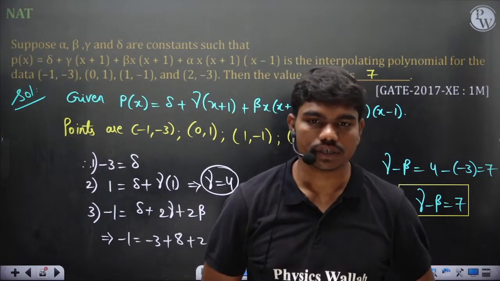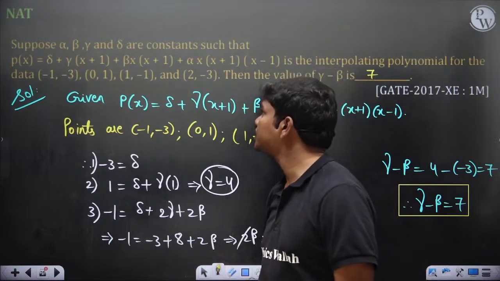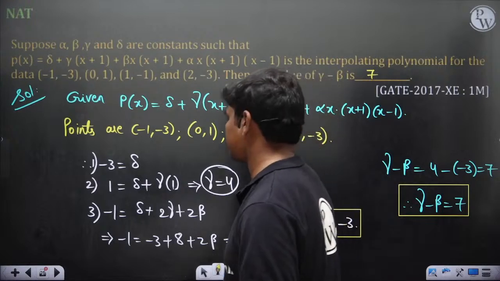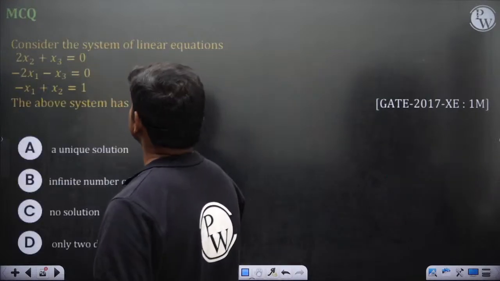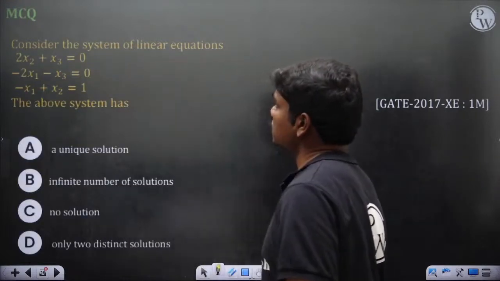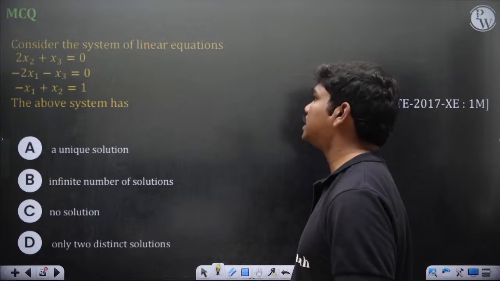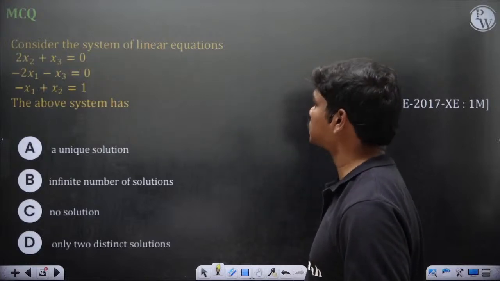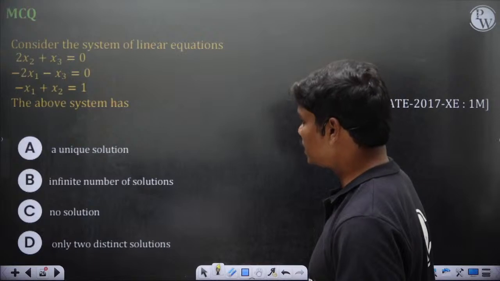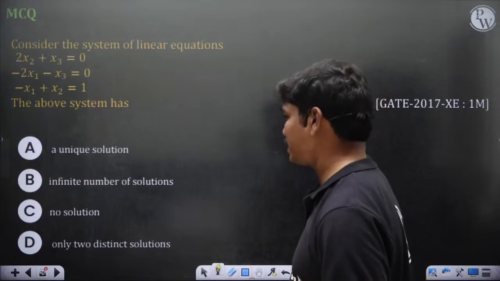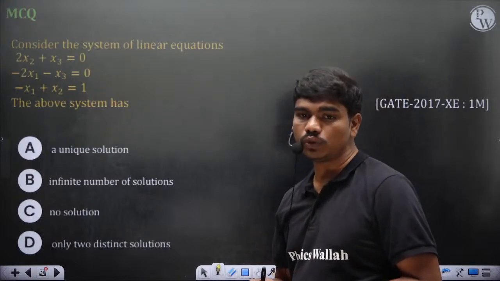Okay, Adarsh, chalo. So this is question 7 anyway. Let's solve this. Consider the system of linear equations: 2x2 plus x3 is equal to 0, minus 2x1 minus x3 is equal to 0, minus x1 plus x2 is equal to 1. The above system has: unique solution, infinite number of solutions, no solutions, only 2 distinct solutions.